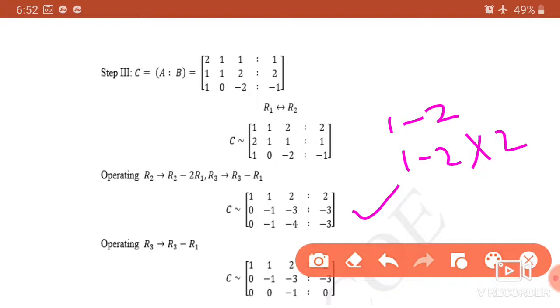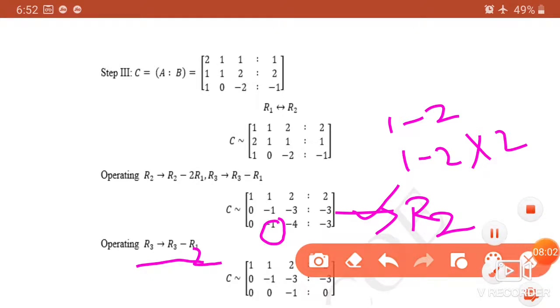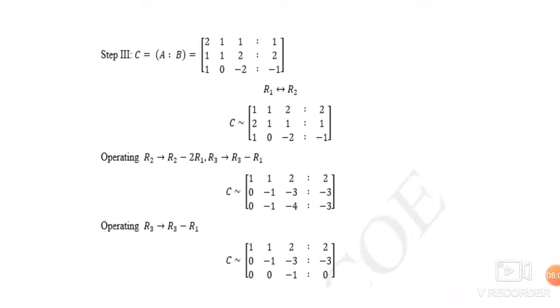Next, can we reduce it further? Can we convert this minus 1 into 0? Yes, with the help of this R2 row. So use that transformation. R3 changes to R3 minus, here we want R2, not R1. R3 changes to R3 minus R2. If we use that transformation, we will get first row remain as it is, second row remain as it is, and third row is 0, 0, minus 1, 0.